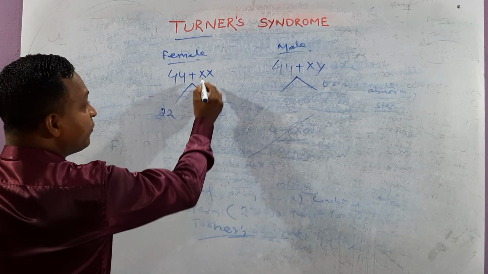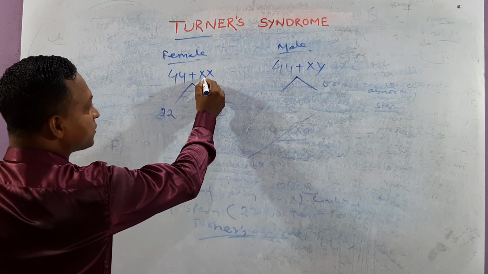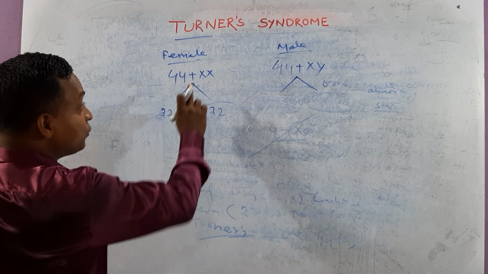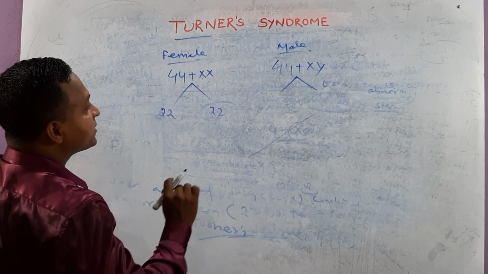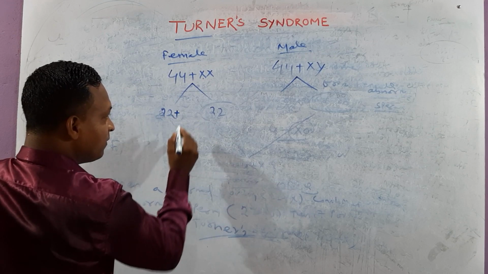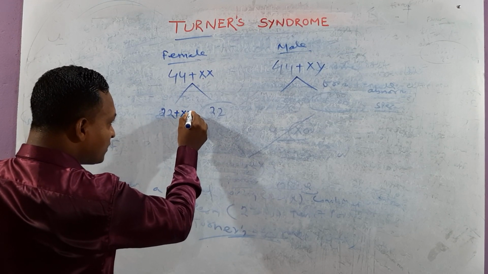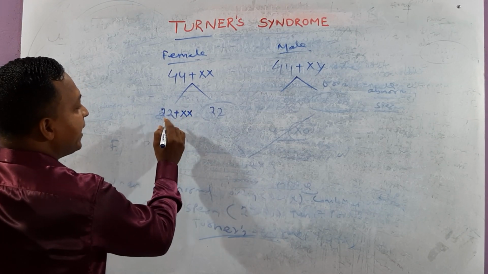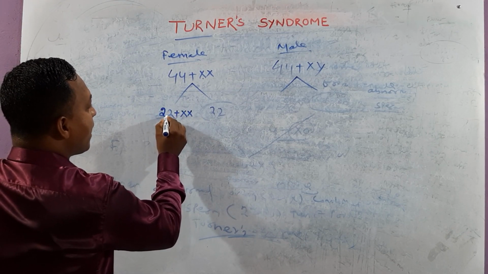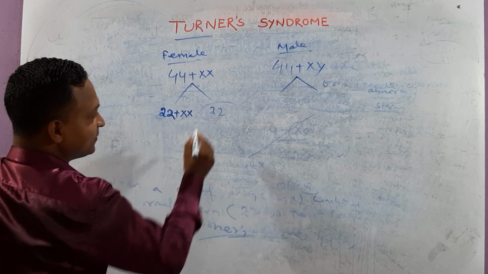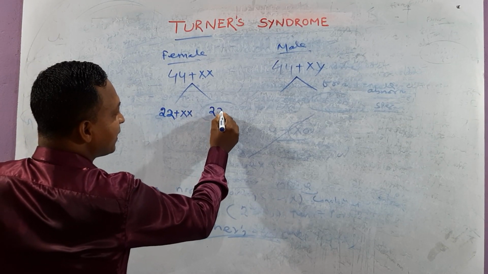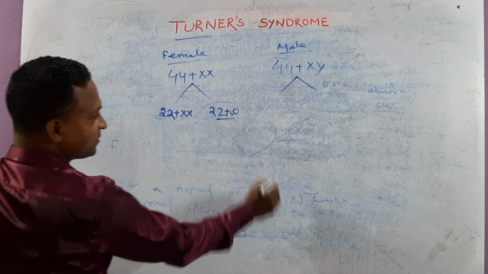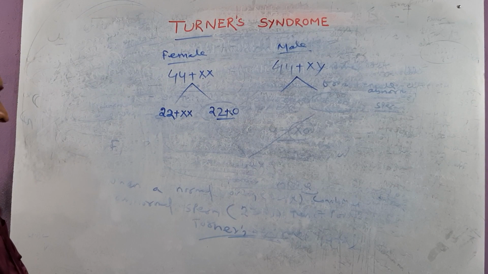Which one? Here during meiosis, the two X chromosomes do not separate out. That means the two sex chromosomes enter into one gamete, one ovum, right? To this side there is no sex chromosome entering, that is, this is 44 plus 0.